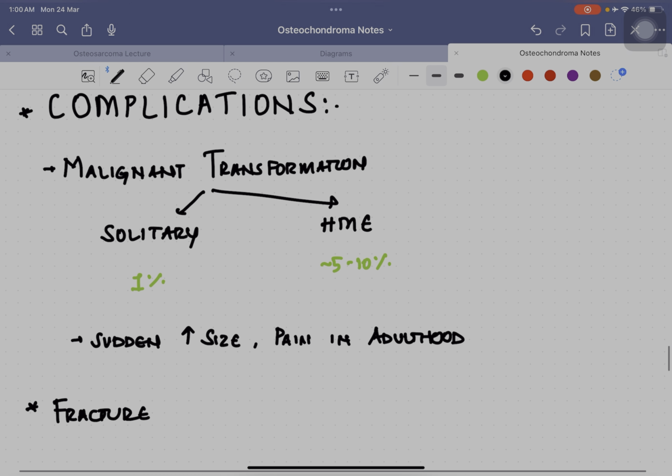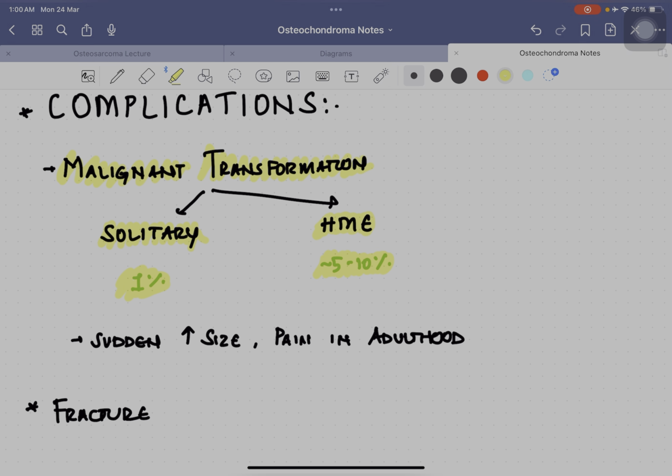So what are the complications? The most important complication here is malignant transformation. In cases of solitary osteochondroma, the chance for malignancy is only 1%. Whereas in multiple osteochondromas, that is in hereditary multiple exostosis, the malignancy conversion rate is 5 to 10%.